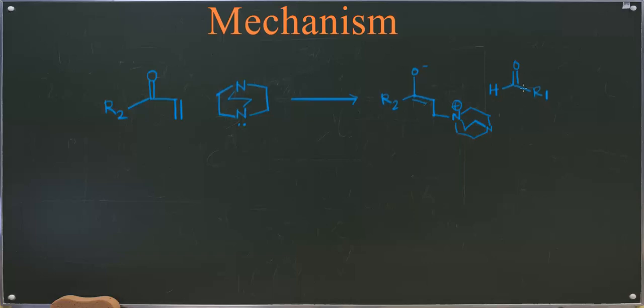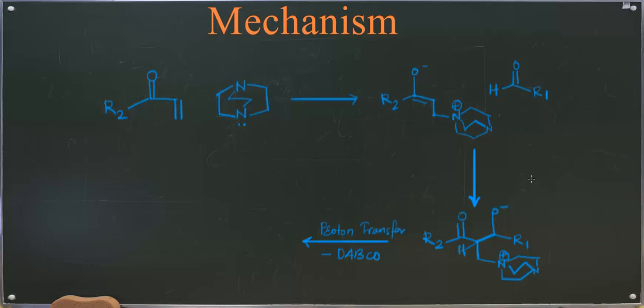Now as we know, aldehyde has an electrophilic carbon present in it. So it is susceptible to nucleophilic attack by the nucleophile. In this case, this is the azaenolate. It will attack this electron deficient carbonyl carbon in this fashion, so that we get this intermediate.